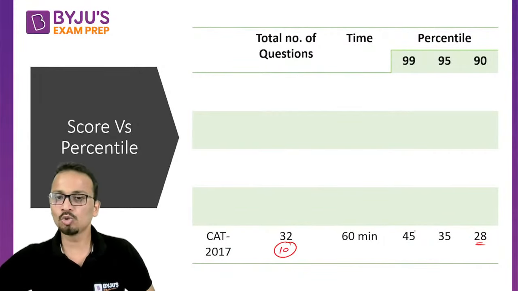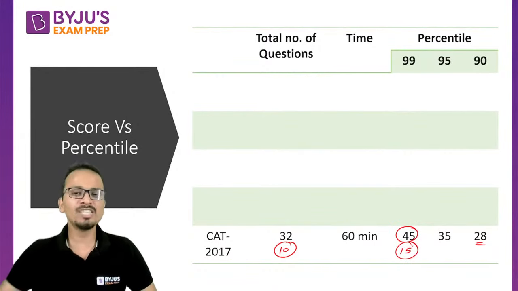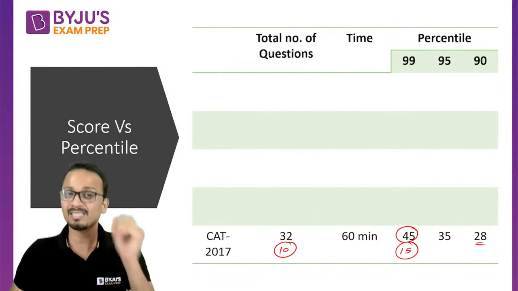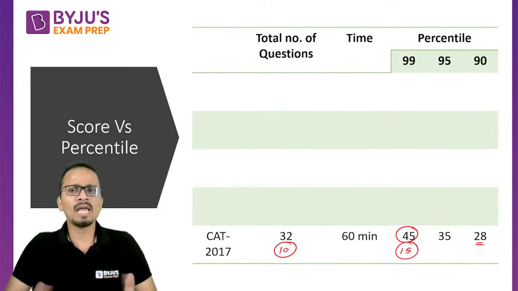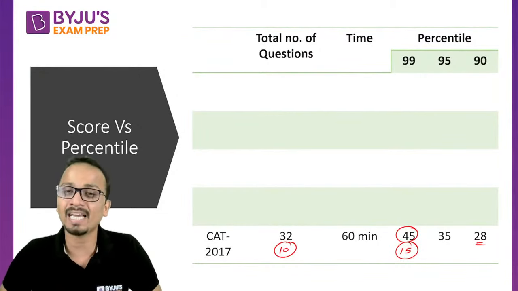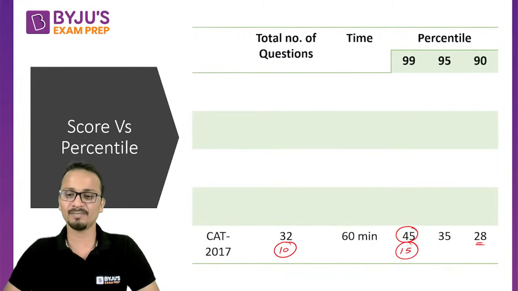All right. To score 99 percentile, it's just a matter of 15 questions in 1 hour. In 60 minutes I only need to effectively get 15 questions correct and I'll be sitting on 99 percentile. Understand this thing. All right.